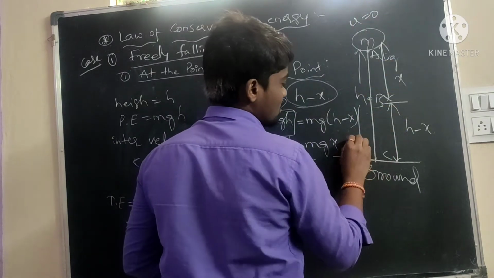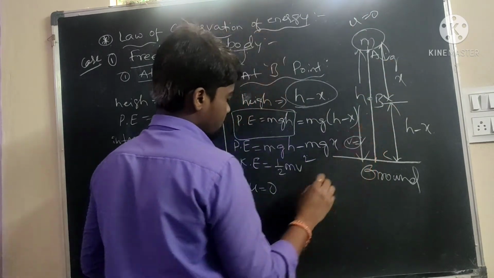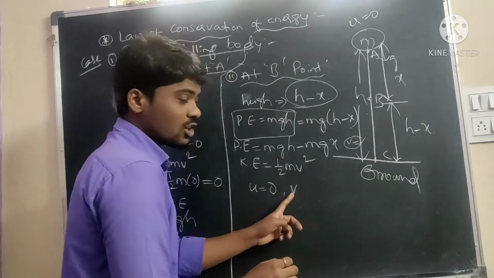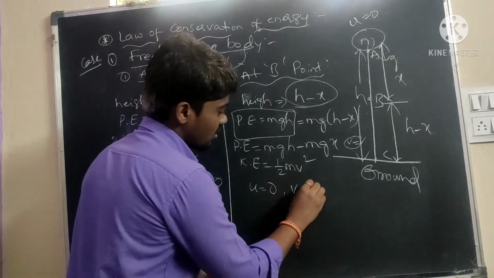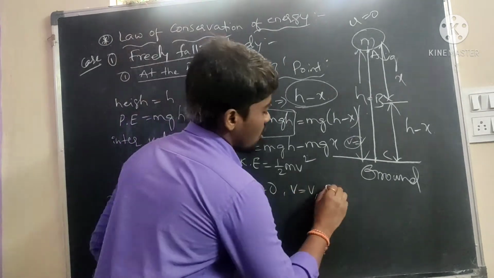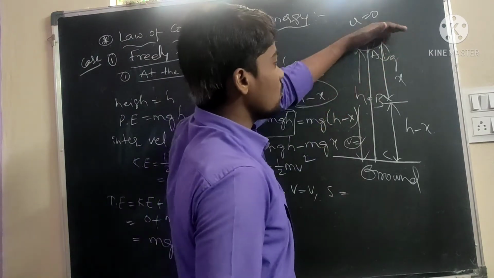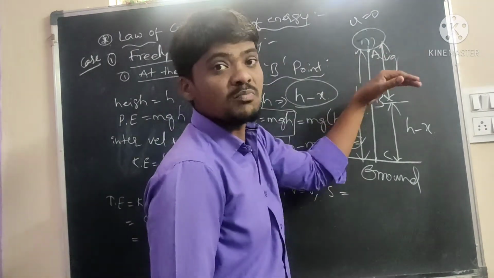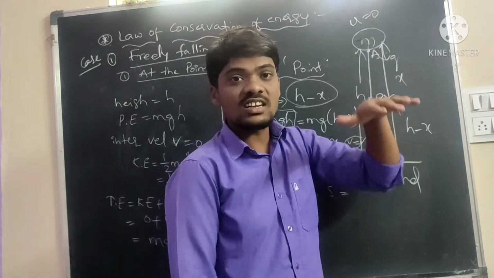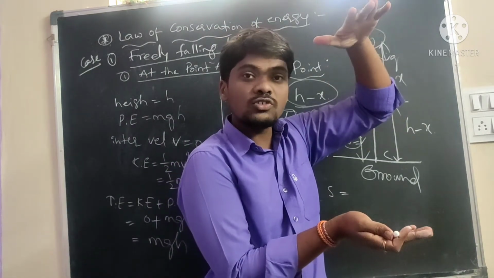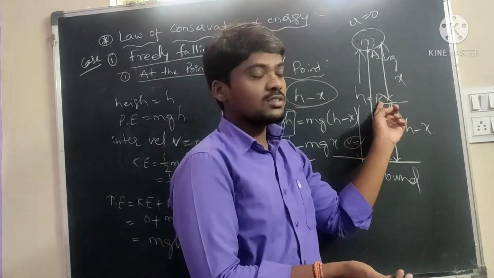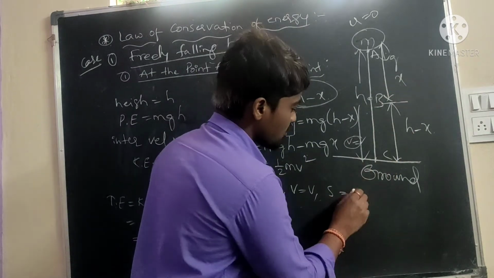Final velocity, denoted by v, is equal to v. And s: how much distance is traveled from A to B? A to B is small x. How much distance is traveled from the initial position to this position? Small x. S means the displacement traveled, x.